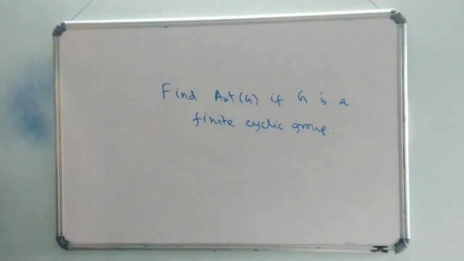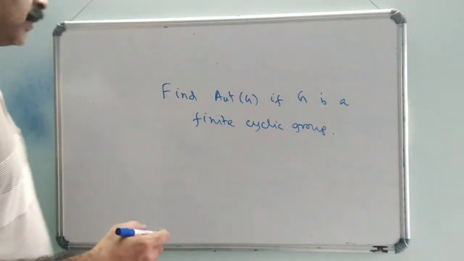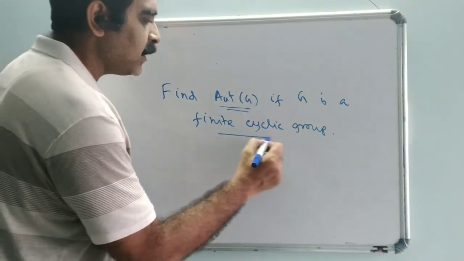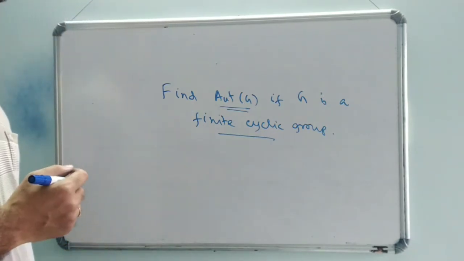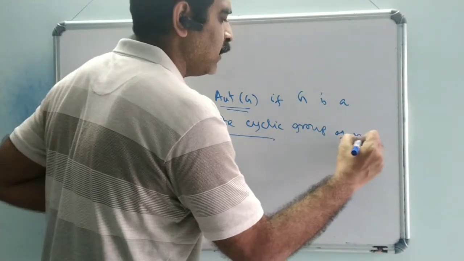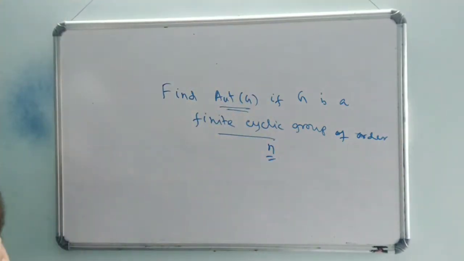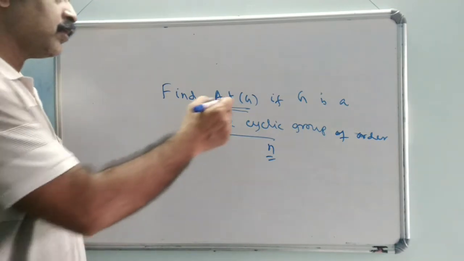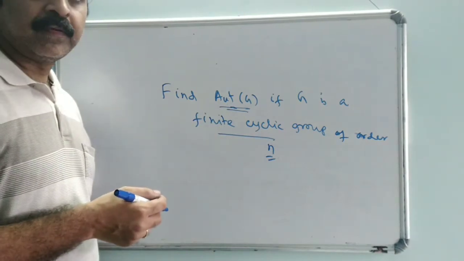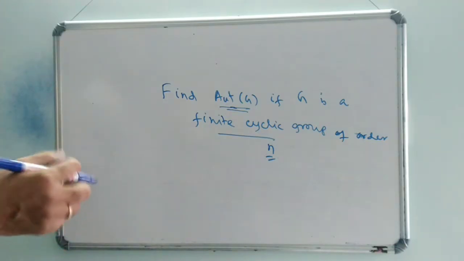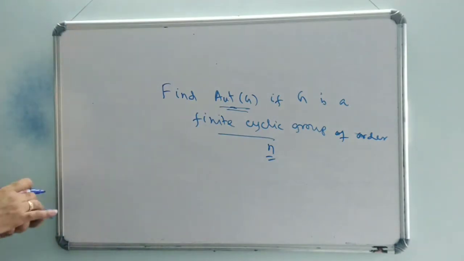Okay, in this lecture I am going to find the automorphism group of G if G is a finite cyclic group of order n. In the last lecture we found the number of automorphisms, that is Aut(G), if G is an infinite cyclic group. You can view that in lecture 3. Now I am going to find this automorphism group.